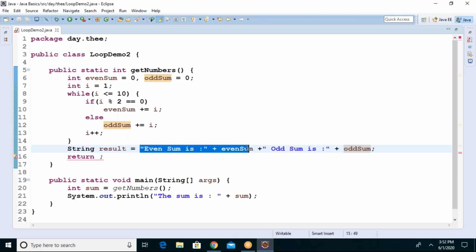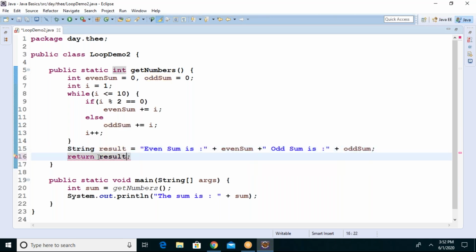So this string is completely added to the string variable result.